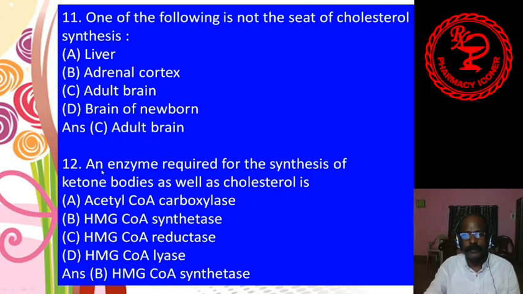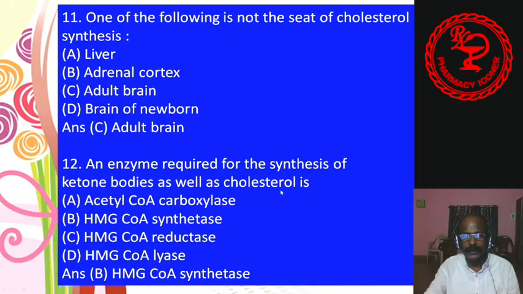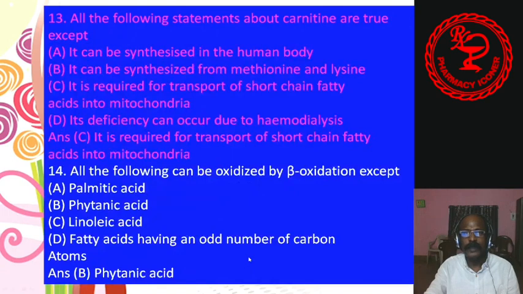12. An enzyme required for the synthesis of ketone bodies as well as cholesterol is acetyl-CoA carboxylase, HMG-CoA synthetase, HMG-CoA reductase, HMG-CoA lyase. Answer is B, HMG-CoA synthetase, the enzyme required for synthesis of the ketone bodies as well as the cholesterol.